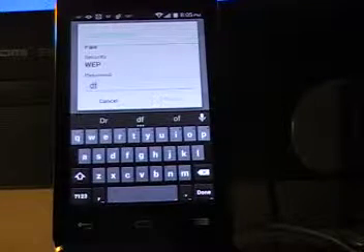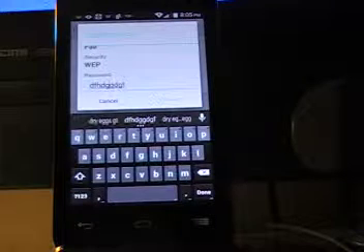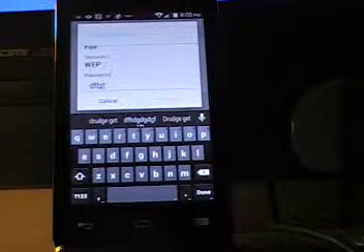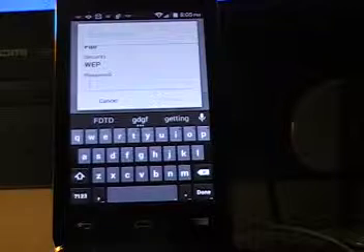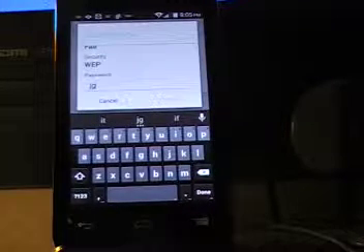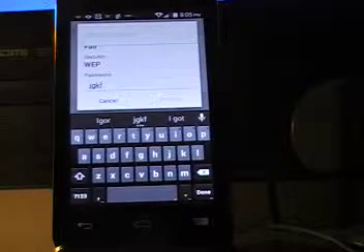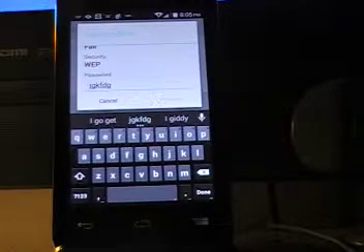And just start typing. Yeah, I'm starting typing here. Yep, on the keyboard, and it shows up on the screen. Very good.